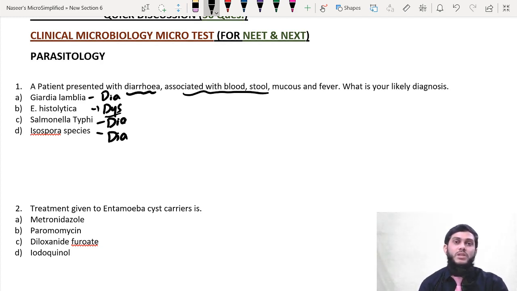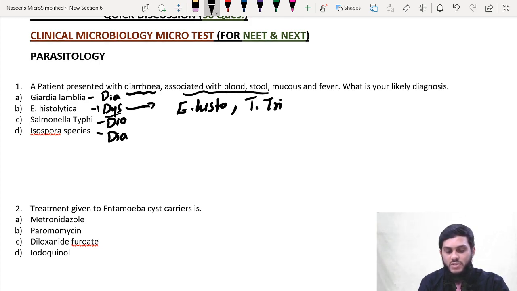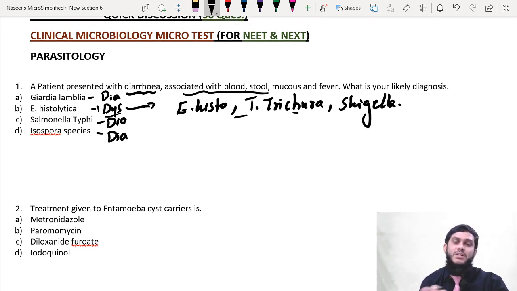Similarly, in helminthology, most helminths cause diarrhea except Trichuris trichiura, which causes dysentery. Among the bacteria, most cause diarrhea except Shigella, which causes dysentery. So for dysentery, remember: in protozoa Entamoeba histolytica, in helminths Trichuris trichiura, and in bacteriology Shigella. There are other bacteria and parasites which also cause dysentery, but these are the important ones. In the question they are mentioning dysentery, diarrhea with blood and stool. Therefore the answer is B, that is Entamoeba histolytica.